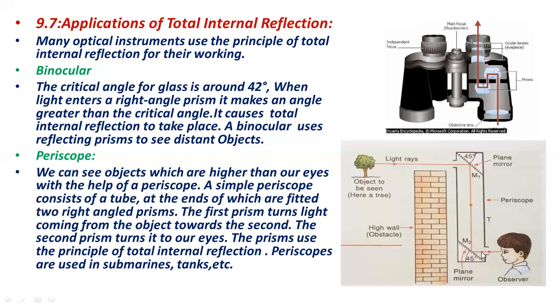We can see through this periscope to this opening, which is the eyepiece, and the light falls on this first prism, which is at 45 degrees. Then it will bend to the other surface, and you can see the light from the tree will fall on this prism. The prism will direct it to the inner prism, and then from the inner prism to our eye, and then we will be able to see the distant objects.